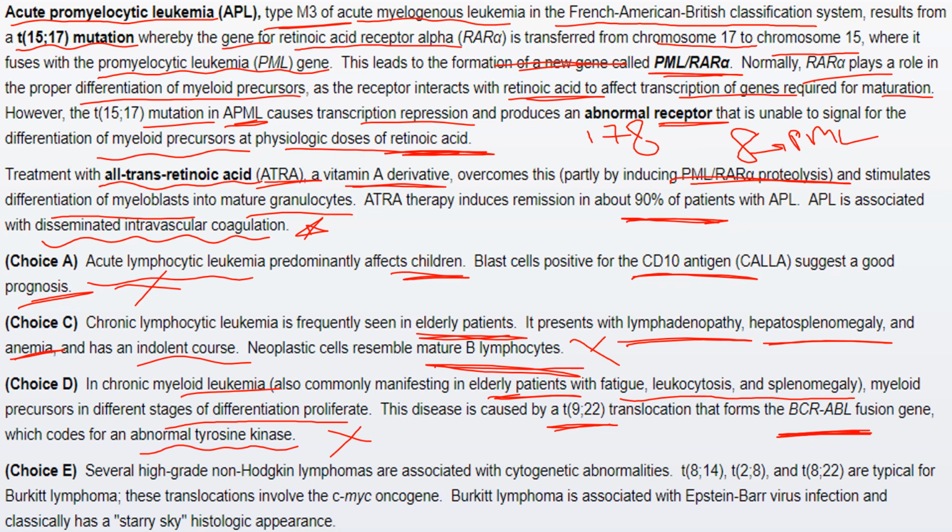Several high-grade non-Hodgkin lymphomas are associated with cytogenetic abnormalities such as t(8;14), t(2;8), and t(8;22), which are typical for Burkitt lymphoma. This translocation involves the c-Myc oncogene. Now, this is also associated with Epstein-Barr virus infection and classically has a starry sky histologic appearance. Since there is no such mention, it is not the appropriate answer.